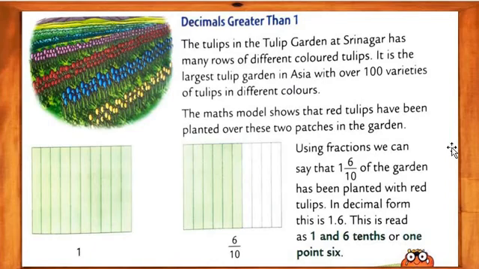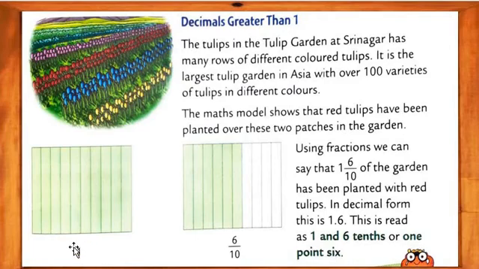See, my dear students, 1 is 1. But 6 upon 10, how do we express it? 0.6. So 1.6. Got my point, my dear students? I hope you all understood better. Has been planted with the red tulips in the decimal form. This is 1 and 6 tenths, or 1.6.